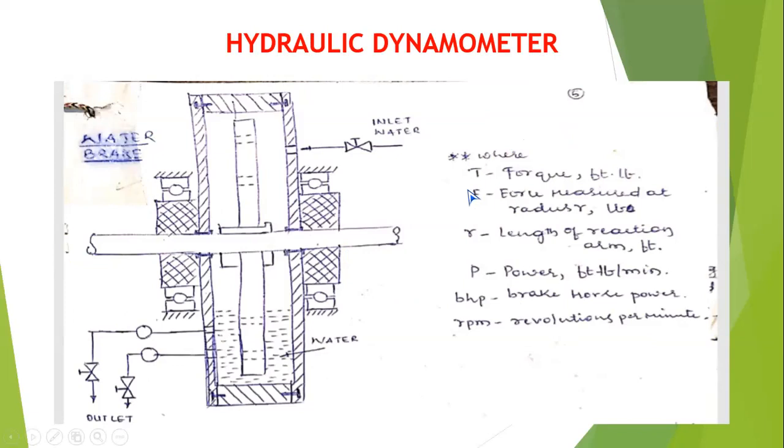So here you have the equation. That's the common relationship: torque T equal to force into radial distance. The force is available, but you can convert the rotation of the shaft into force by using the relation. Then calculate the force, and you know the radius of this flywheel. Then substitute the values in the equation and you will get the torque. T equal to F into R.